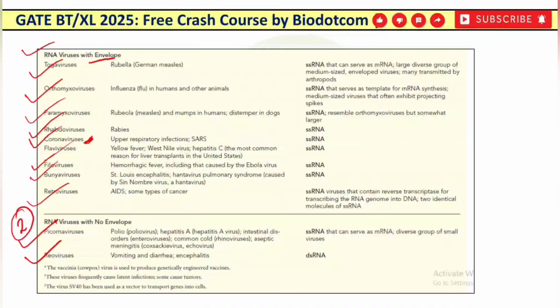So the trick to remember is you have to remember the exceptional thing, because अगर कोई चीज़ बहुत ज़्यादा होती है तो उसको हम याद रखने में मिस कर सकते हैं, उसे हम भूल सकते हैं. So basically you need to do the exception वाली चीज़ आपको याद रखनी है, या फिर जो थोड़ी बहुत चीज़ें हैं वो याद रखनी है. For example, अगर यहाँ पे RNA viruses with no envelope में याद रखना है तो you only have to remember 2 things, that is the picornaviruses and reoviruses, that they have RNA viruses without any envelope. बट अगर आप जाते हैं RNA viruses with envelope में याद रखने को तो आपको बहुत सारी चीज़ें याद रखनी होंगी. सो बेटर कि odd one out वाली चीज़ें याद रखें, generalized चीज़ें वैसे ही याद रहती हैं.